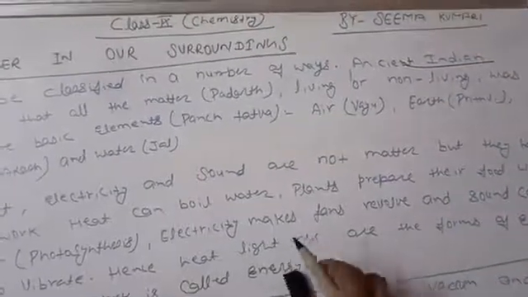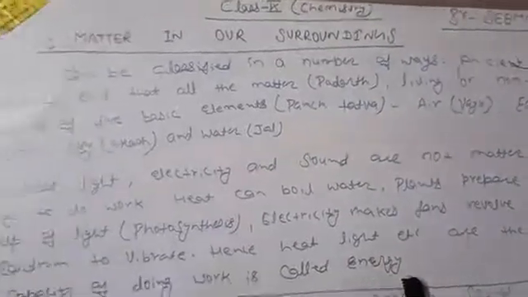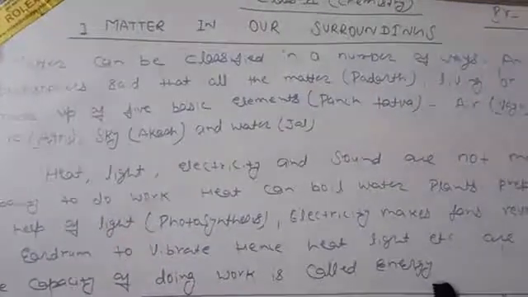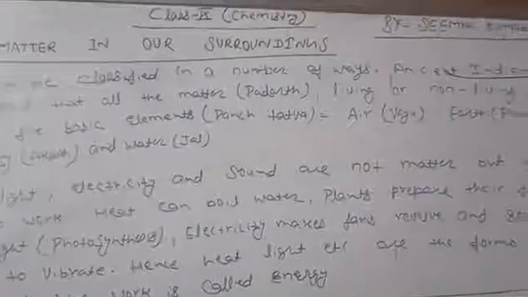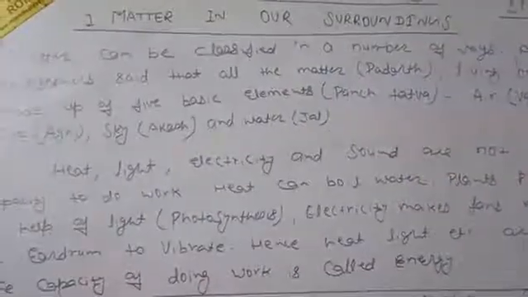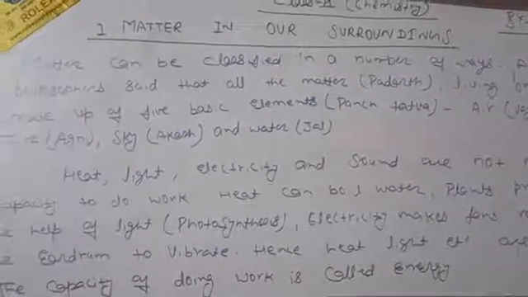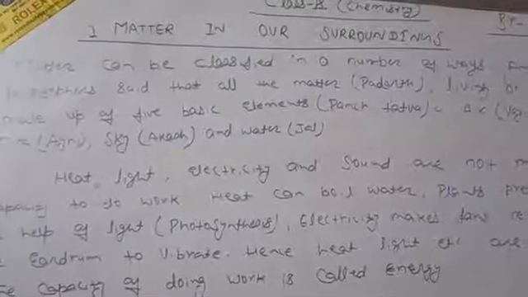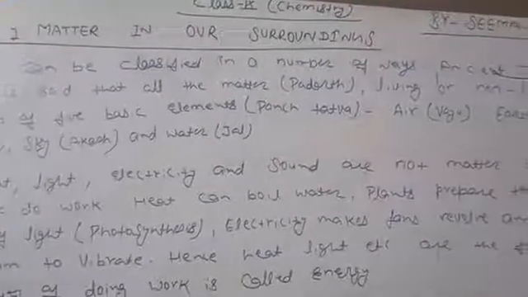An ancient Indian philosopher said that all matter, in Hindi called padarth, living or non-living, was made up of five basic elements. It was his thought that matter is made up of these five basic elements, in Hindi called Panch Tattva.